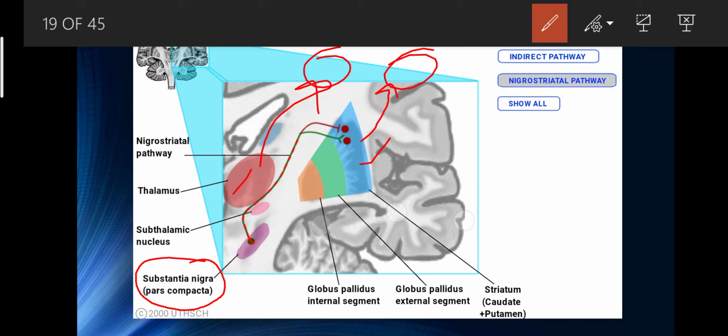So this is the nigrostriatal pathway that connects the substantia nigra to the striatum, which transfers the signal to the striatum to increase the signaling pathway or decrease it. Both things can take place, like exciting or inhibiting the movement of motor neurons.